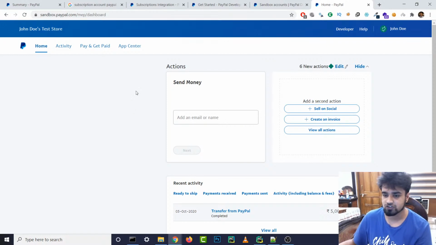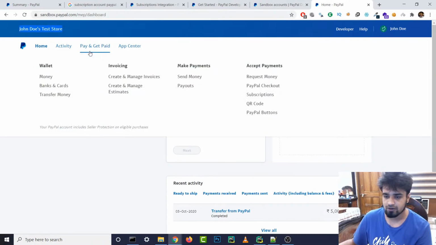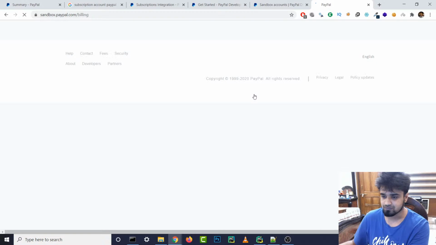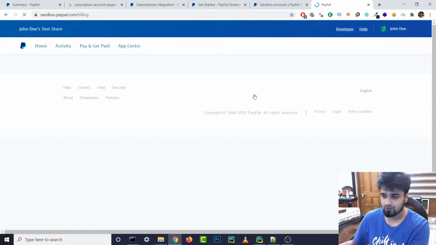So this is, I guess, the UI for our test store. And then, because we want to pay and get paid money, we can create invoices. I don't think we have to worry about invoices, because when I pay through PayPal, I'm pretty sure it sends me an invoice automatically. What we want is subscriptions, I think. So let's actually check it out, and hopefully we are doing the right thing.